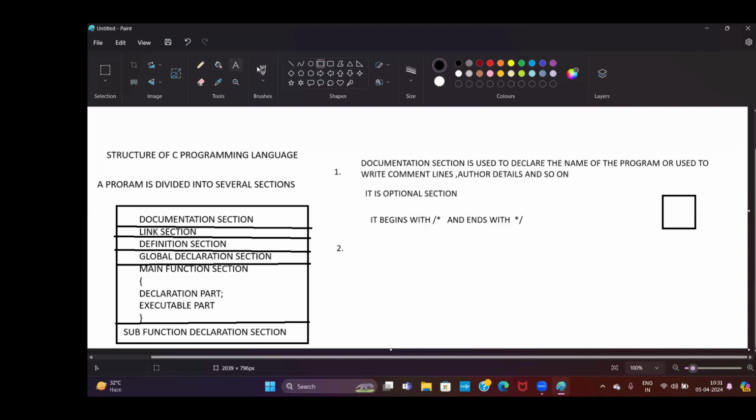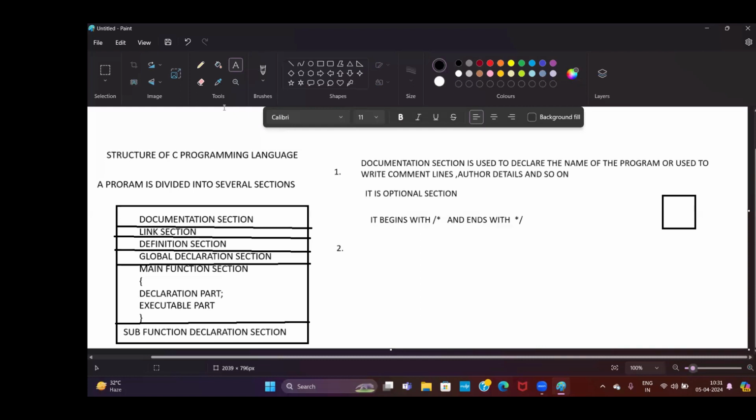Some functions were already implemented by Dennis Ritchie. So the functions implemented by Dennis Ritchie are called library functions. What are library functions? Already existing functions in the C language.